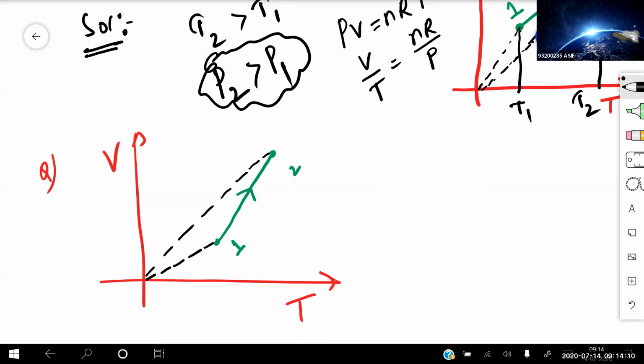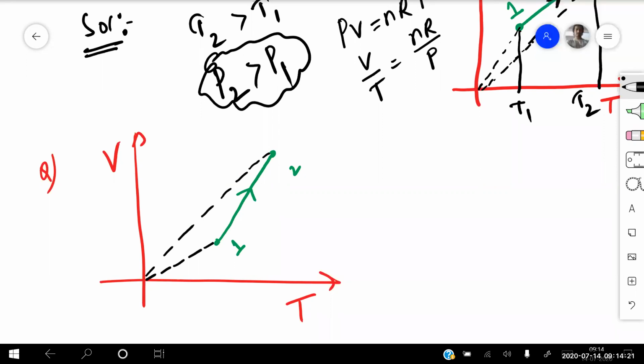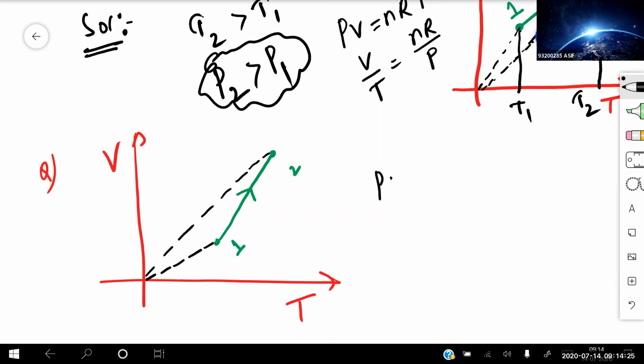Okay. Now from 1 to 2, what is happening? When you're going from 1 to 2, volume is increasing. Volume is increasing or not? Yes, sir. So if I'm using the same relation, PV is equal to nRT. So V by T is equal to nR divided by pressure, beta.